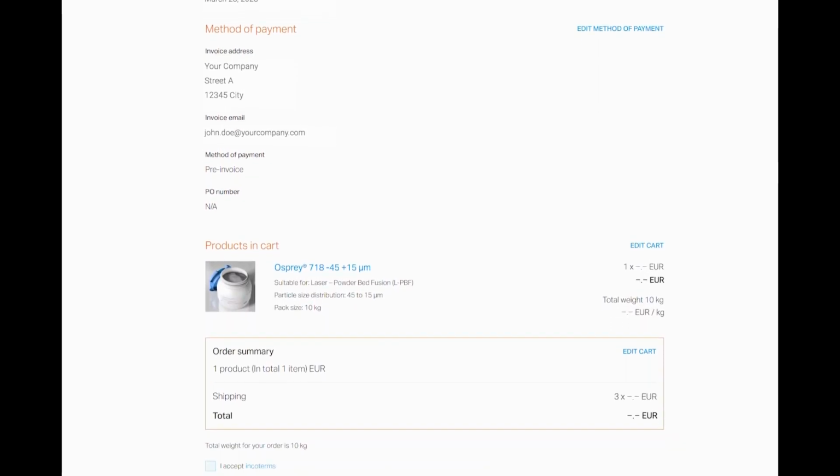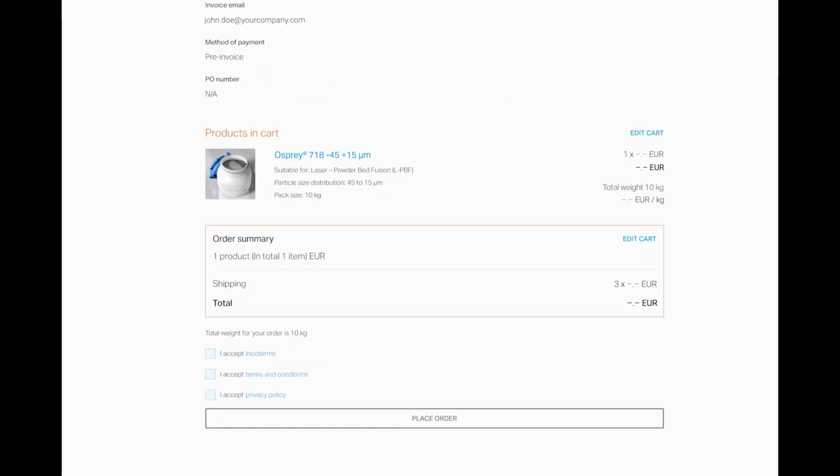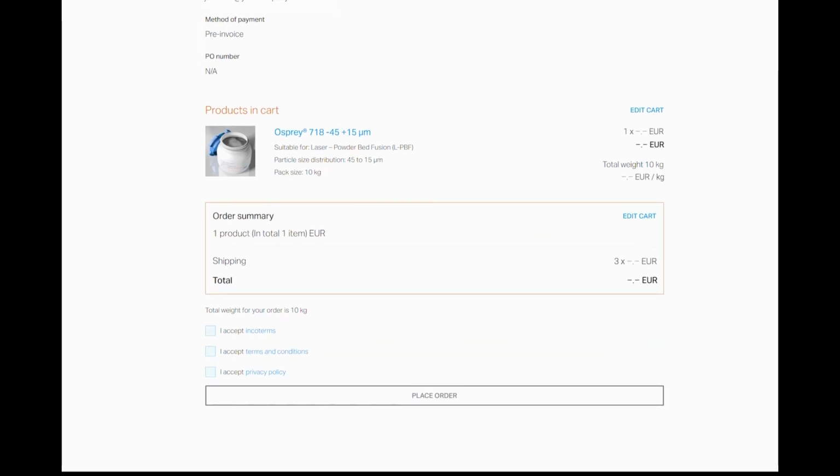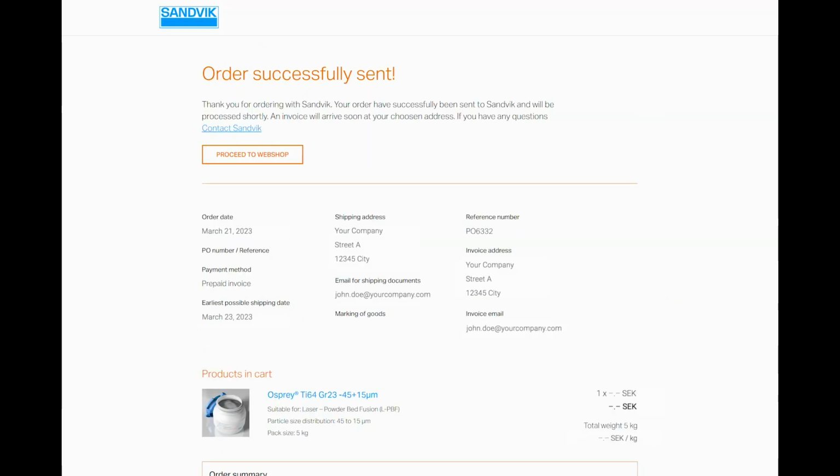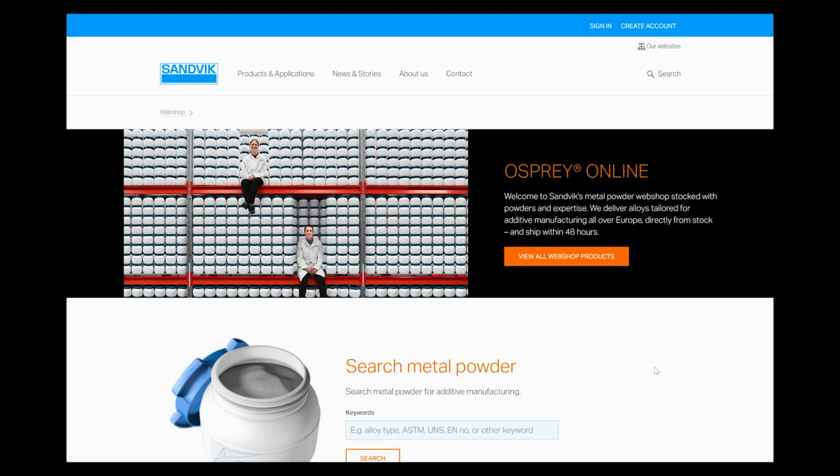Then go ahead and review your order. Here's the final summary and preview of your order with Osprey Online. You can edit the fields as needed directly from this view, but if everything looks fine, click to agree to the Incoterms and general terms and conditions before placing your order. An order confirmation will be sent to the email address submitted in your company profile. The invoice will be sent separately to your selected email address. Now you're all set. We'll ship your order from our warehouse within short, and all you have to do is sit back and wait.